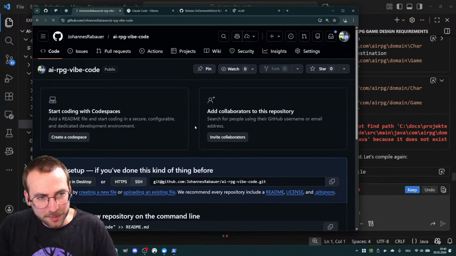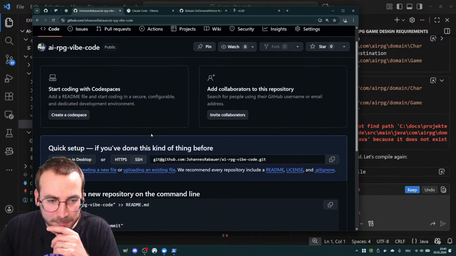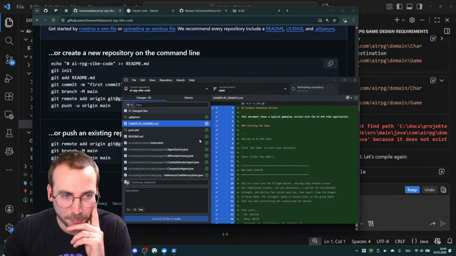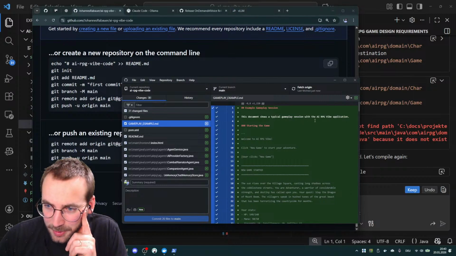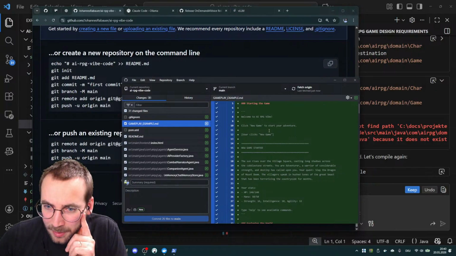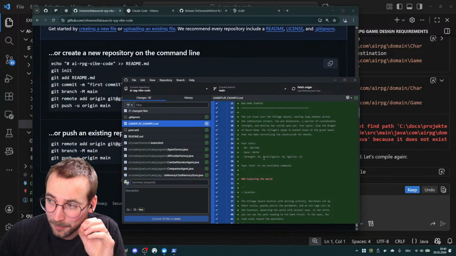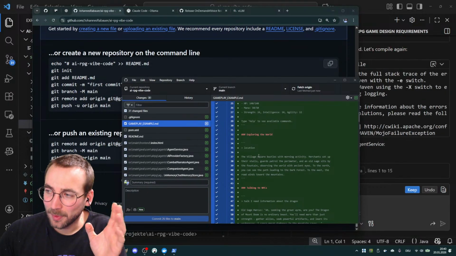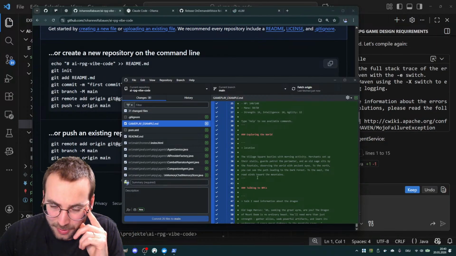All right, so far this repository is pretty empty. But there should be something. Oh no, I didn't publish my branch yet. Okay, gameplay example. That's cool. I didn't see that. This document shows a typical gameplay session with the AI RPG vibe application. And especially for this kind of game, I think a local LLM would be just enough. It doesn't have to be OpenAI or Gemini or some other huge LLM.